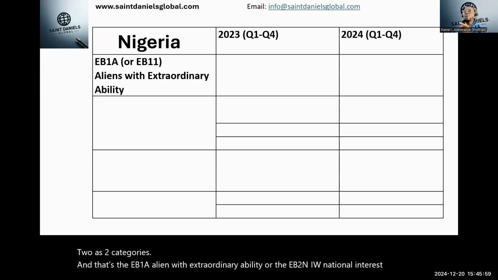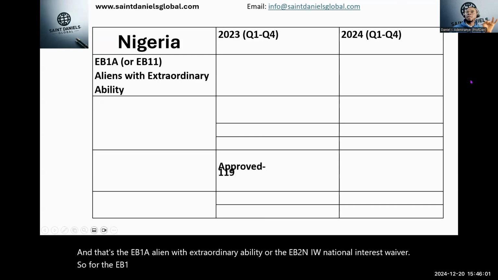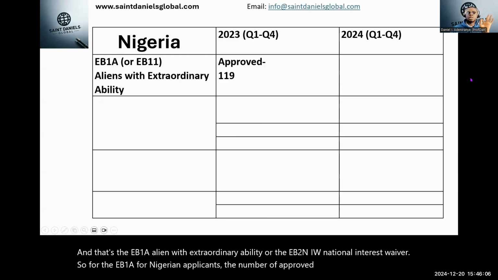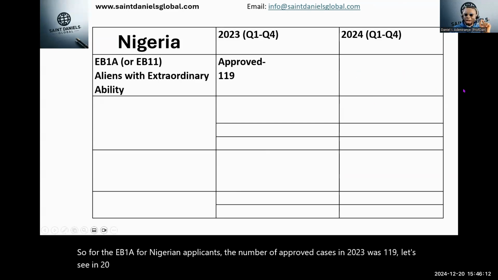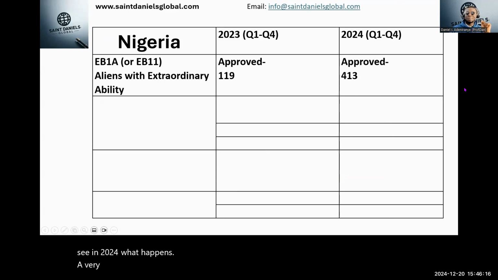So for the EB1A, for Nigerian applicants, the number of approved cases in 2023 was 119. Let's see, in 2024, what happens? A very big jump to 413. That is more than doubled, right?